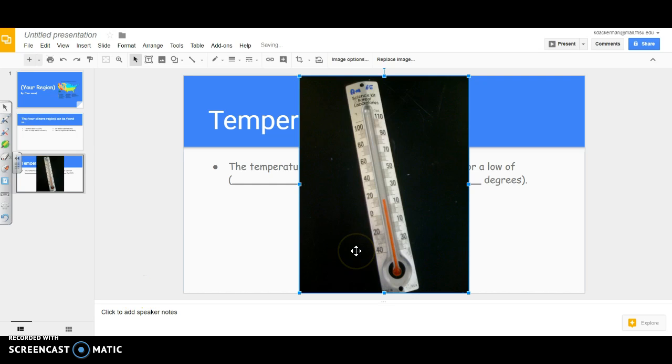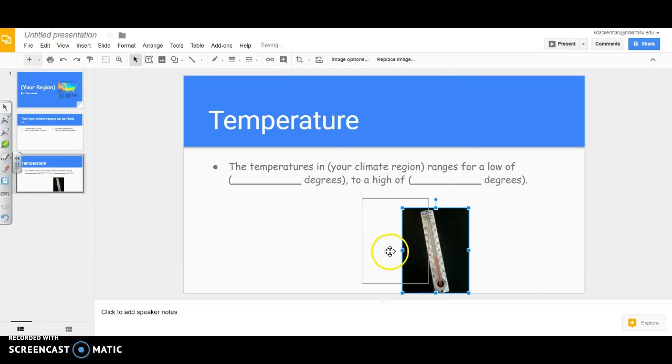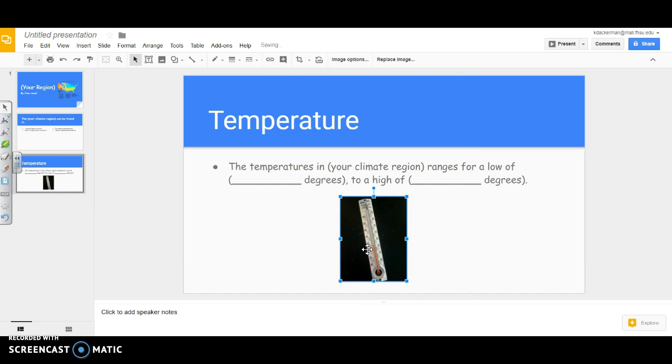And select. And as you can see, the image is too big, so I'm going to go to this X, and just like I made it bigger, I'm going to make it smaller. And then there you go, there's an image of a thermometer. Then once you have put what the low range for the degrees and the high range for the degrees are, you're going to go to your next slide.